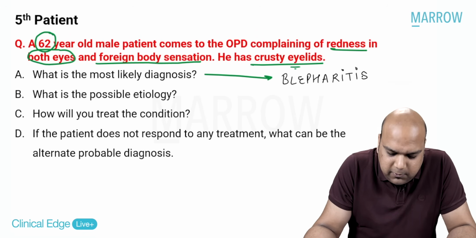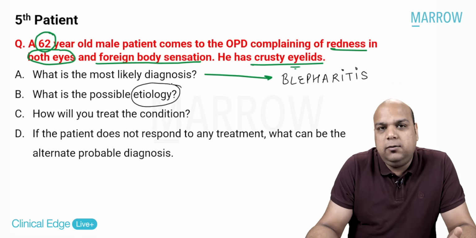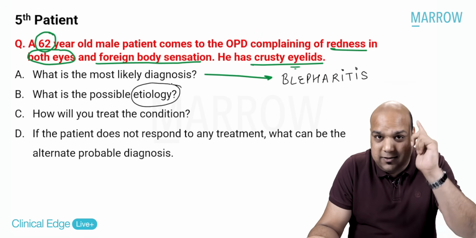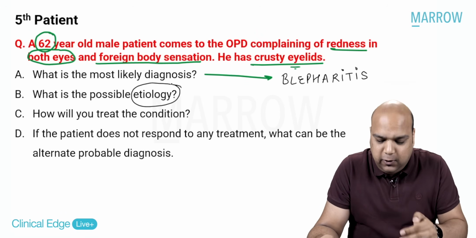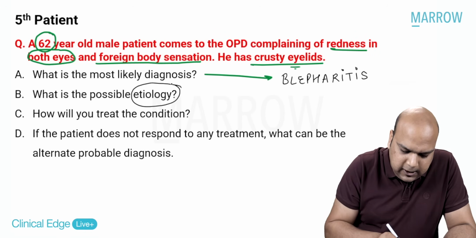Now, what is the most possible etiology? Yes, that is the important question. So now comes theory. How are you using this theory to answer the question of etiology? That is what is running in your mind. And based on that etiology, how will you answer question C and question D? So let us see what the etiology is.